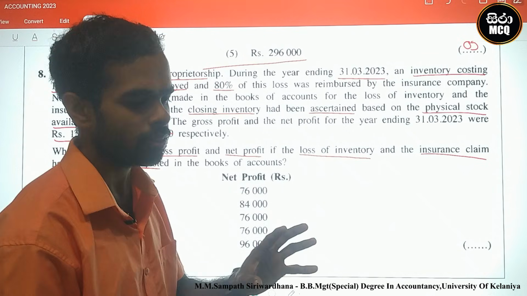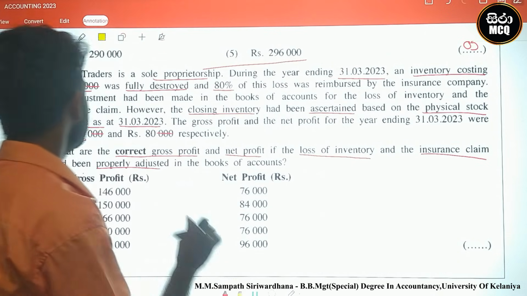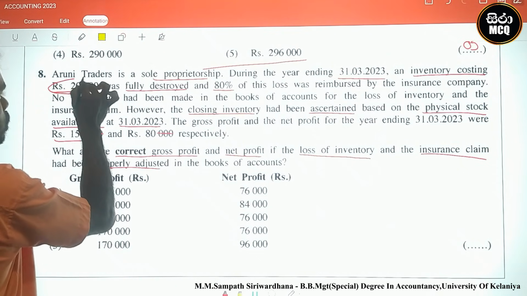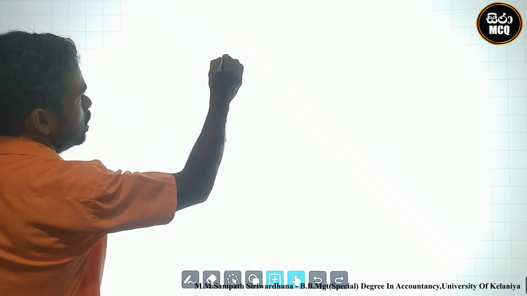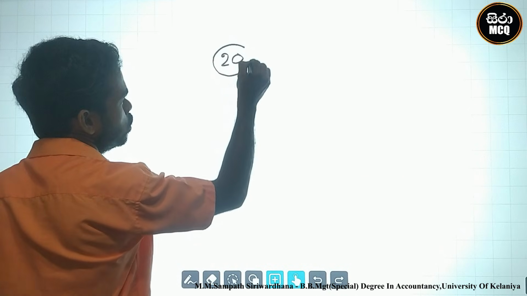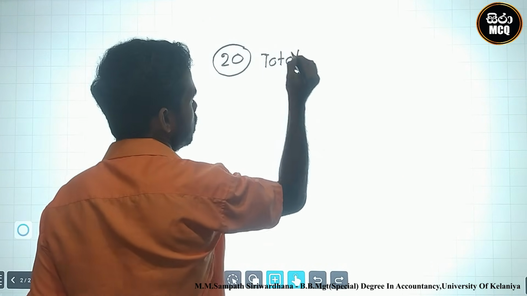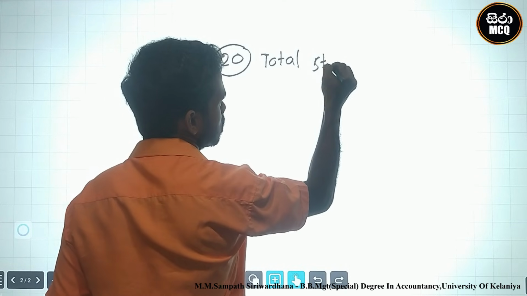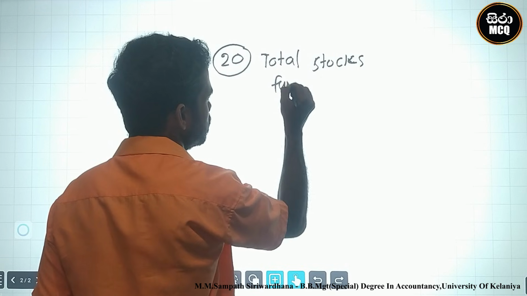We first identify the entries for the destroyed stocks. 20,000 cost of inventory was fully destroyed.